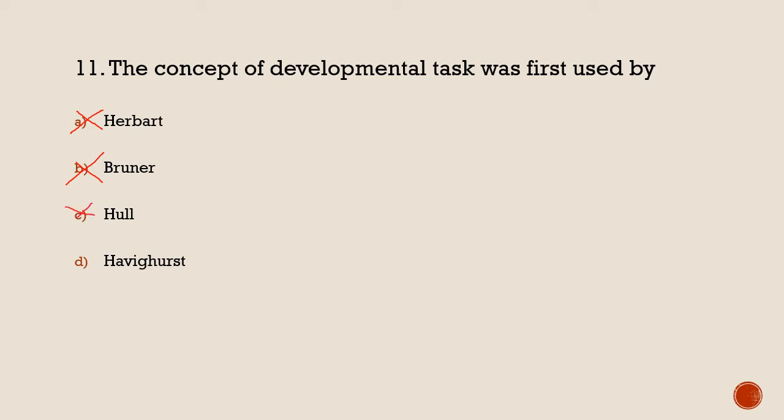And last is Havighurst. So the answer is Havighurst, because Robert James Havighurst was the first to use the concept of developmental task. That is, each and every stage of development specifically needs certain developmental tasks to be performed. This particular idea was given by Robert James Havighurst.